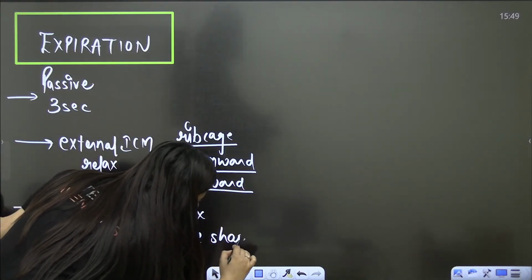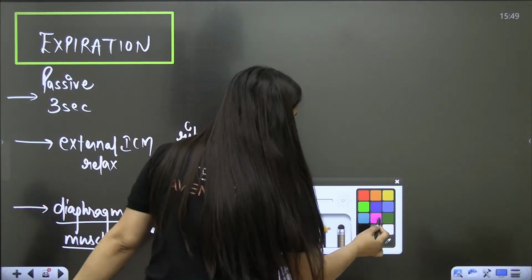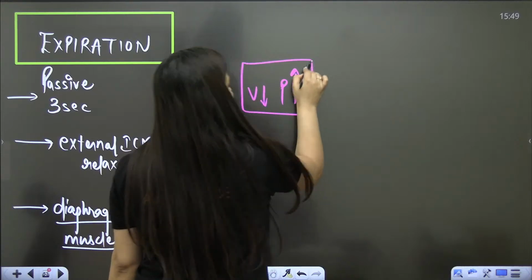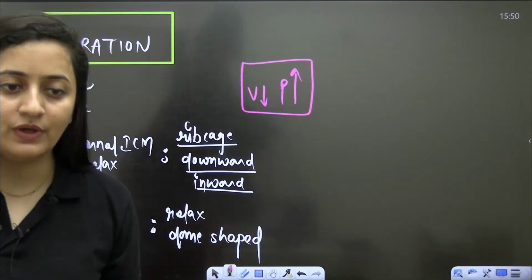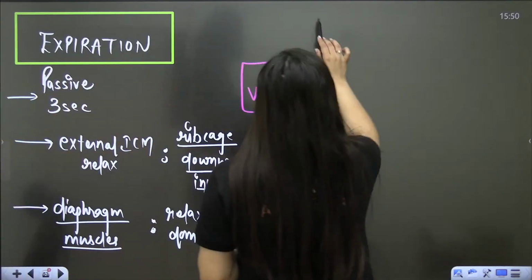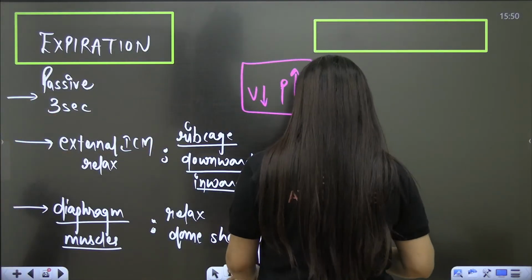So obviously what will happen? The volume will decrease, the pressure will increase, and CO2 will be released. So that is going to happen here. Okay? Now if it is forceful expiration, like yoga,